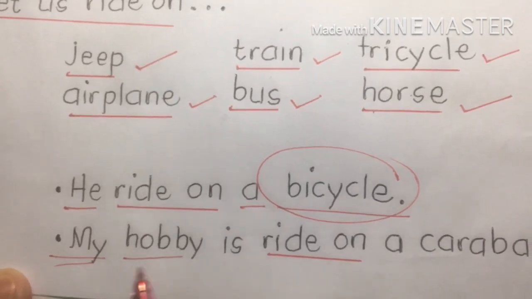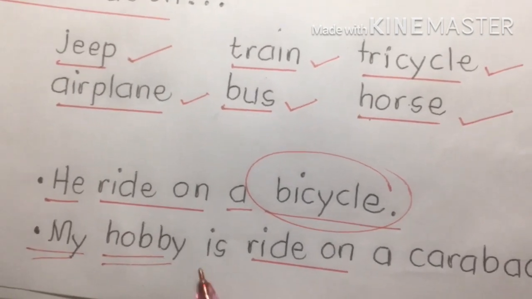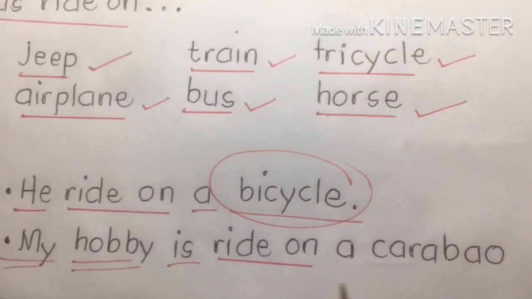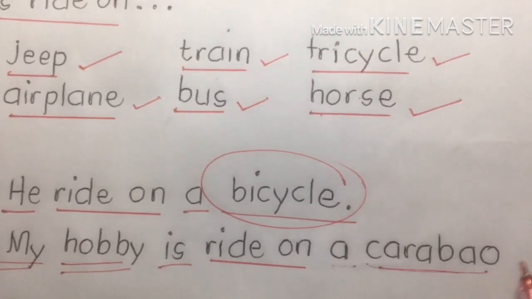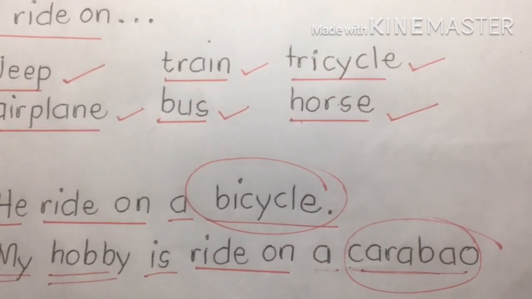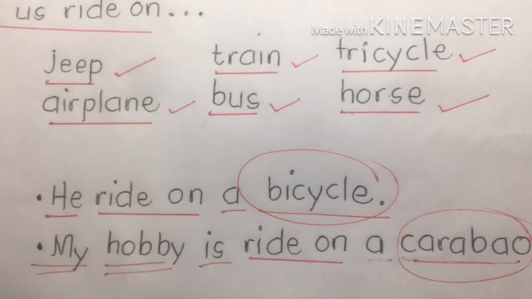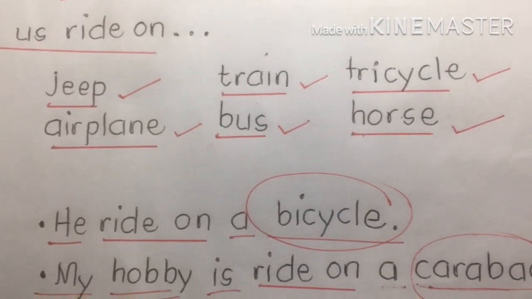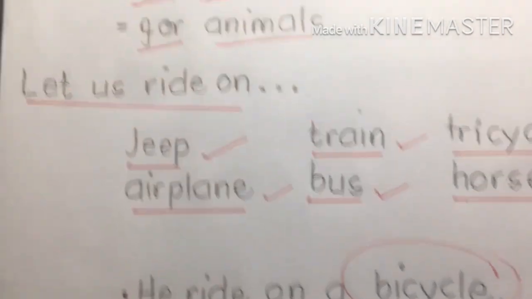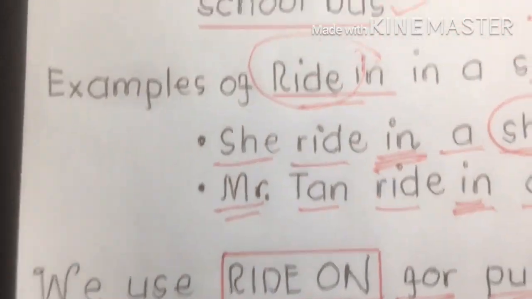My hobby is to ride on a carabao. He is on a carabao. That is what you call the difference about using riding in or ride on.